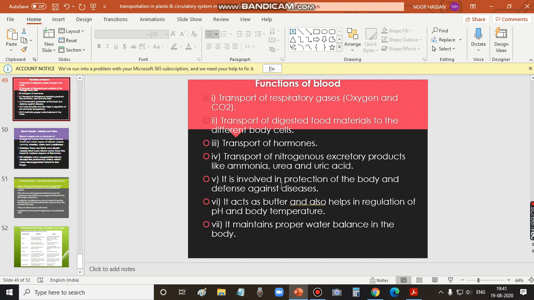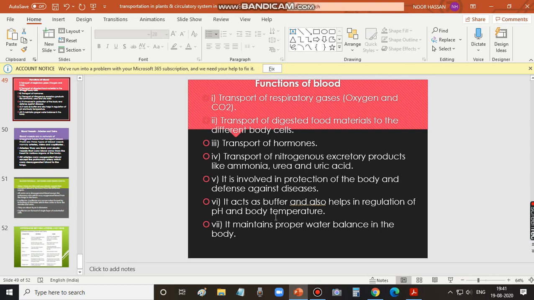And it also helps in protecting the body against diseases. This is what we discussed earlier. And it acts as a buffer. Buffer means it helps to maintain the acidity or alkaline nature of the blood. It should not become more acidic or alkaline in nature, so it maintains the balance.